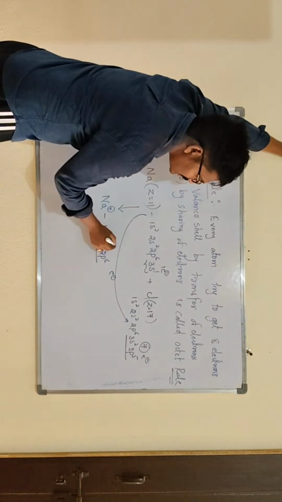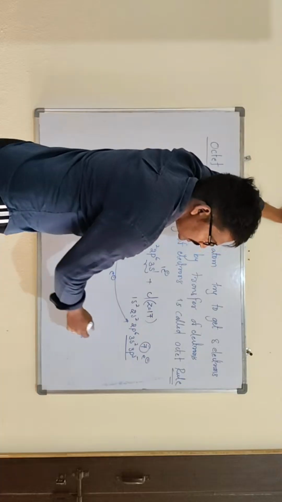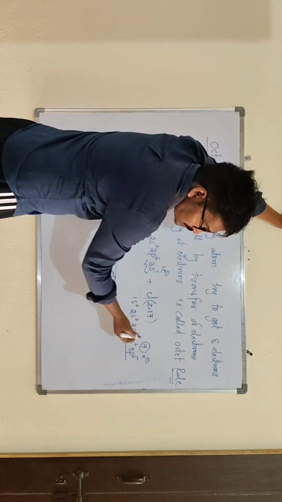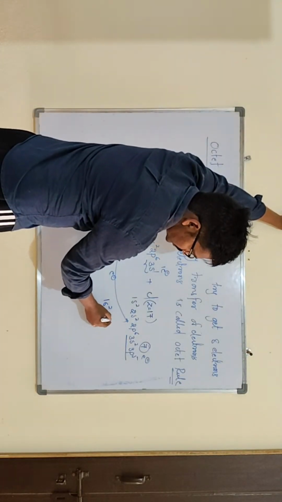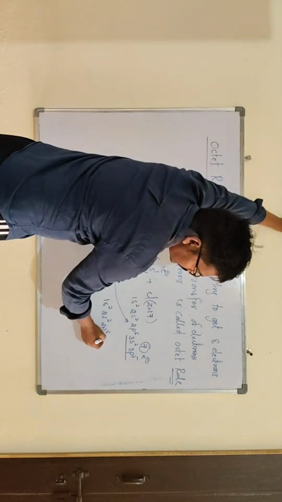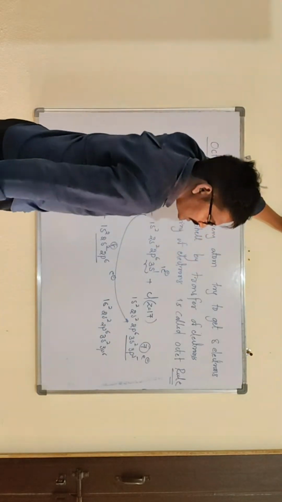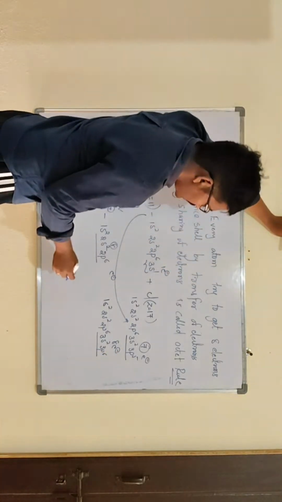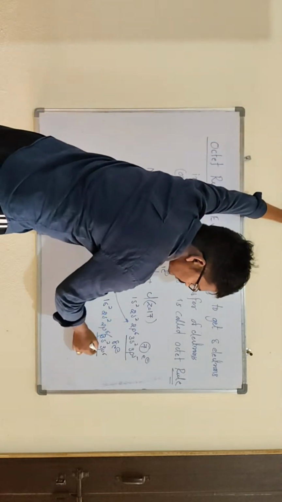So how many electrons are there in the valency shell? 8 electrons, right? Then coming to chlorine, one electron is transferred there. So the configuration is 1s2, 2s2, 2p6, 3s2, 3p6. Here it was 3p5; adding one electron makes it 3p6. So here 8 electrons have come. By the transfer of the electron, 8 electrons are now in the valency shell.